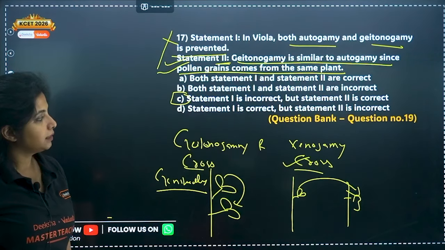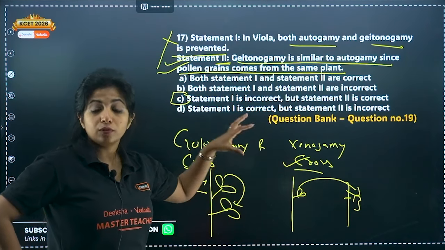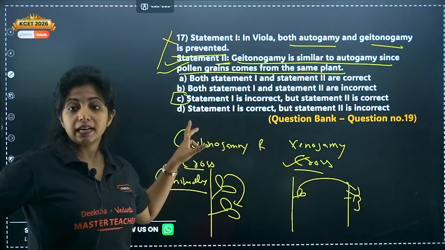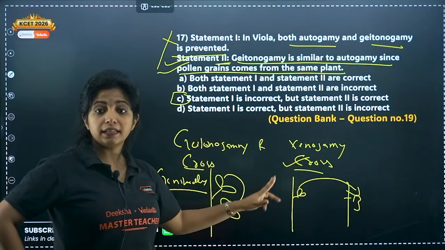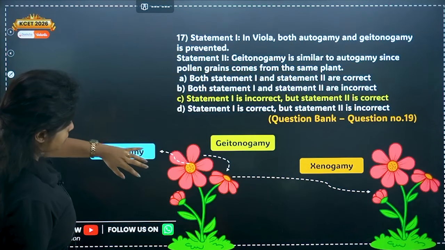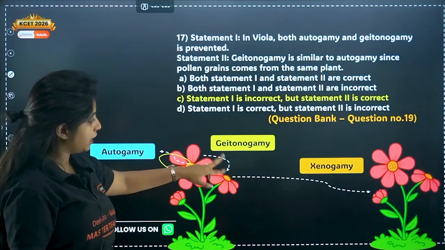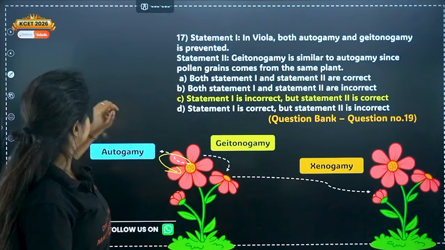I hope you're getting this. Please know the differences. This is genetically same, genetically different. Both of them are cross-pollination itself. One happens between 2 flowers of the same plant, the other happens between 2 plants altogether. Next question. So here I have explained. This is autogamy where things happen here itself. Geitonogamy like this and xenogamy like that.